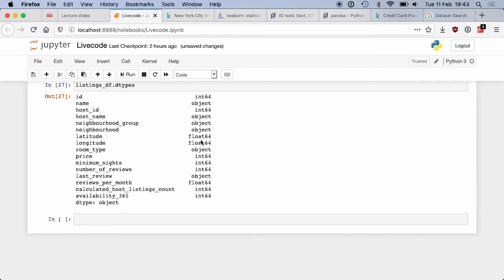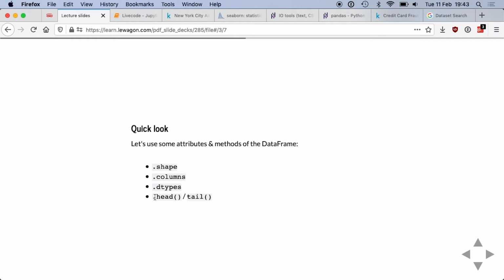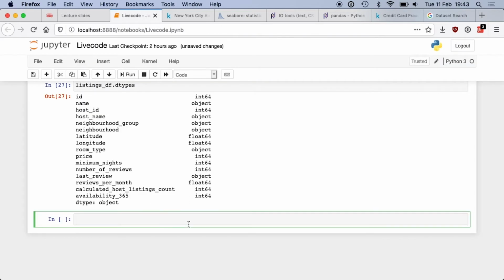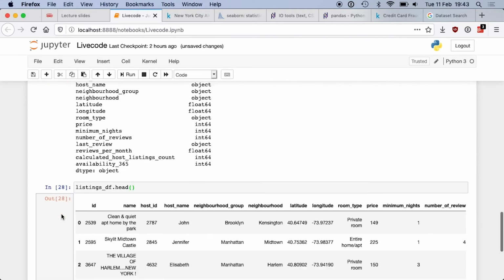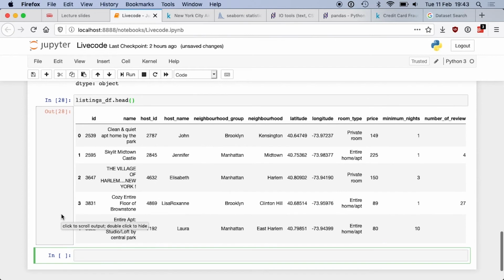That's good. And the last method you want to run will be head and tail. If I run head, this is what I get directly in my notebook. I get a display of the first five rows of my data set. And you see that I didn't have to code anything fancy like a for loop or print statements.